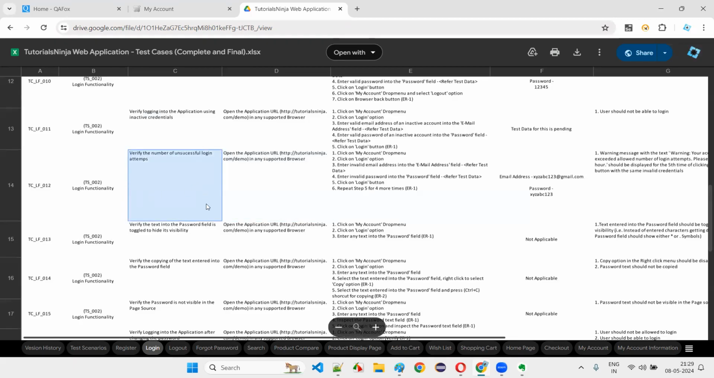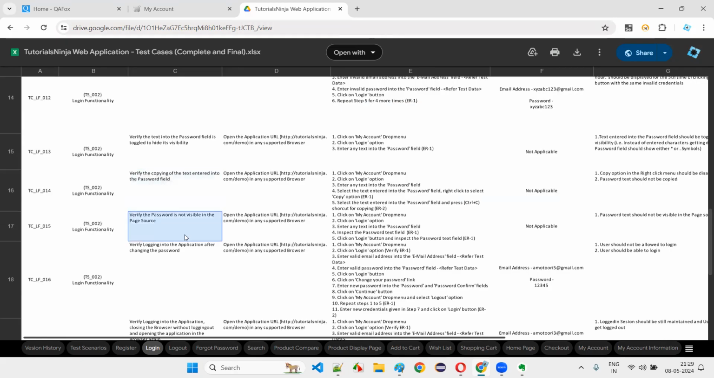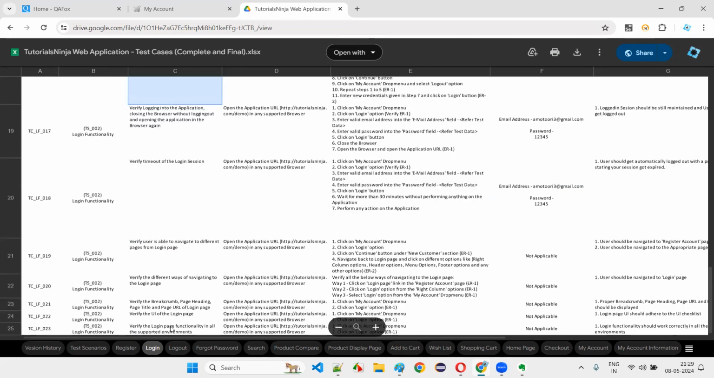You'll not be able to withdraw the money in the ATM, for example. Like that, verify the text entered into the password field is toggled to hide or visible. Verify the copying of the text entered into the password field. Verify the password is not visible in the page source. There are many test cases and ideas you will get, guys.